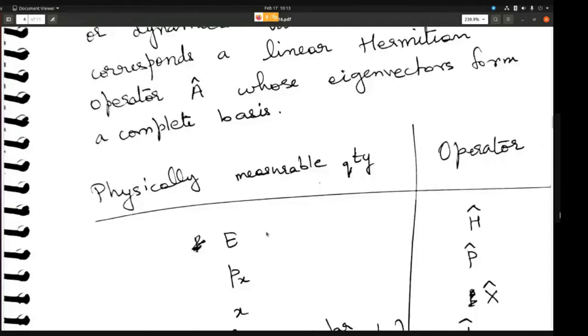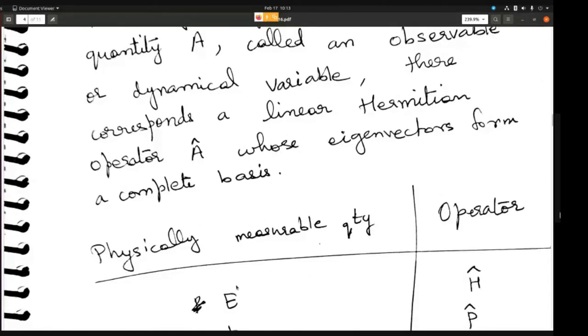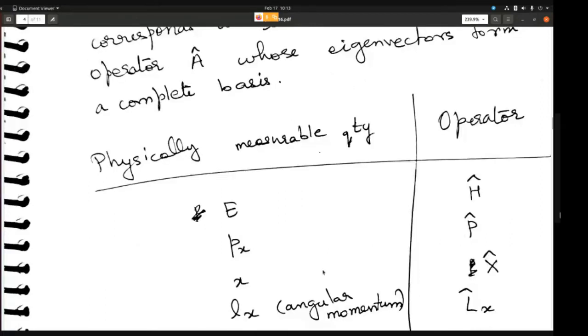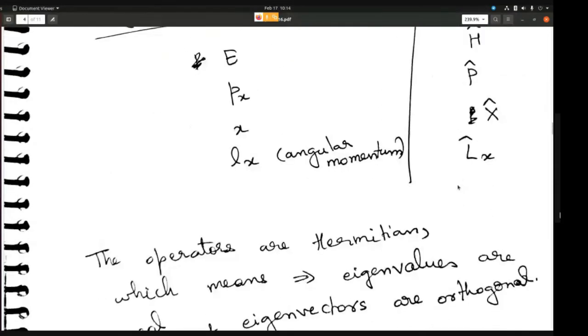So let's see, what are the operators? If your physically measurable quantity, your observable, is energy E, then your operator has to be the Hamiltonian operator. If it is Px, momentum in the x direction, then your operator is the P hat operator. For x, it is the x operator. For Lx, angular momentum, it is the Lx hat operator. So for every physically measurable quantity, there exists a corresponding operator. I hope you understand this.